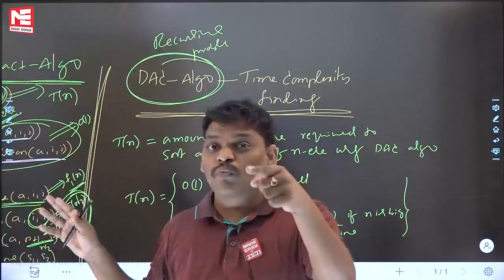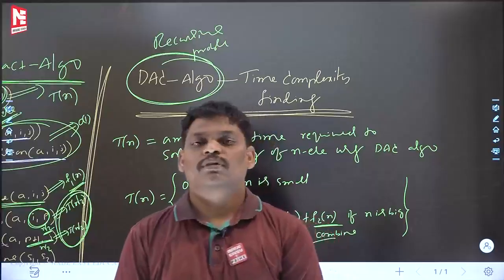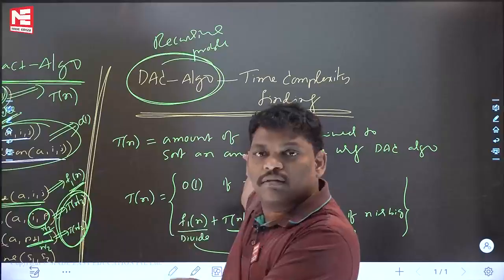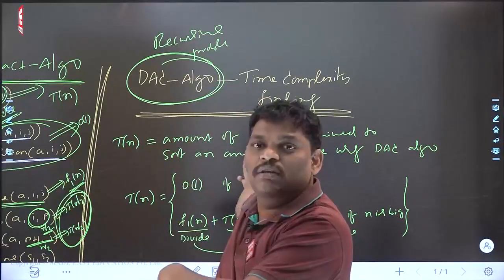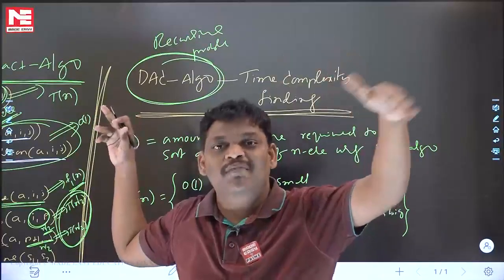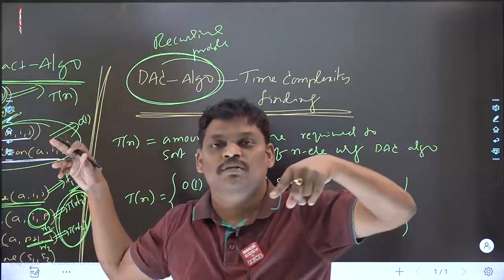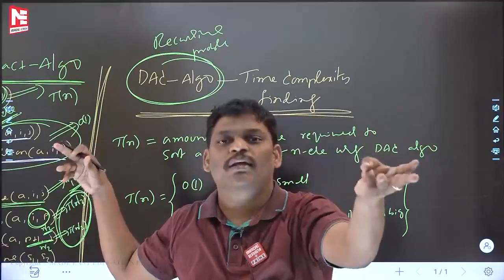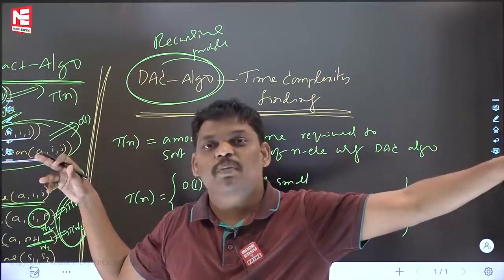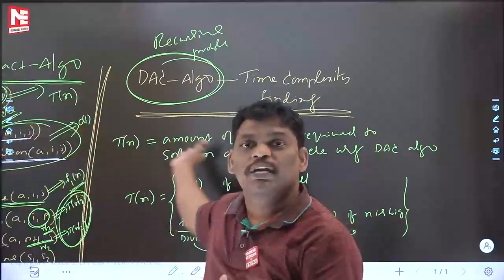And one more point I am stressing. Please be careful. Listen to this also. A recursive program is given, you write the recurrence relation like this, then you solve it, and you will get the time complexity. But a few days back in previous lectures, if you observe, for the given recursive program we wrote the recurrence relation. That may be factorial, GCD, or Fibonacci. Few days back, for the given recursive program, we wrote the recurrence relation. Now also we wrote the recurrence relation.